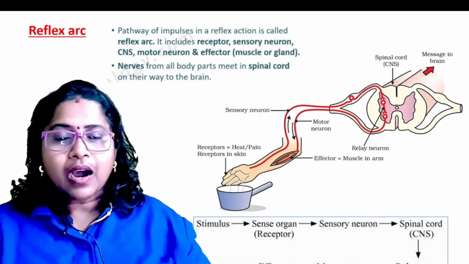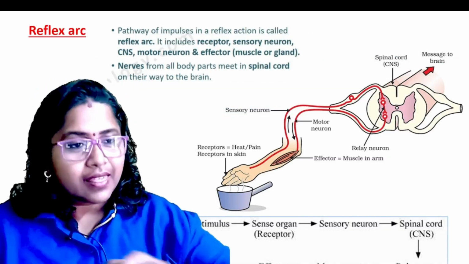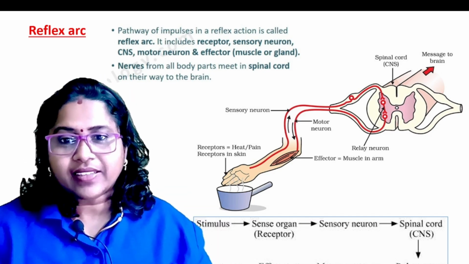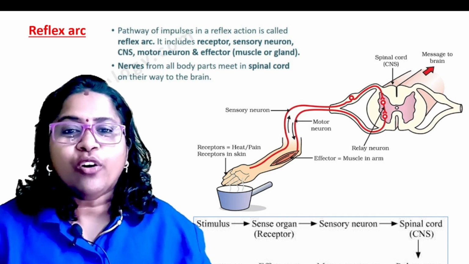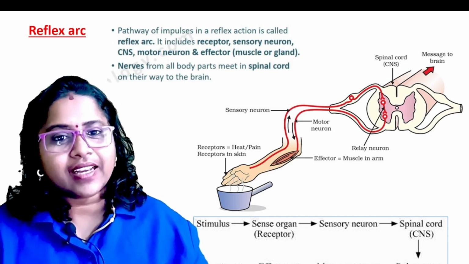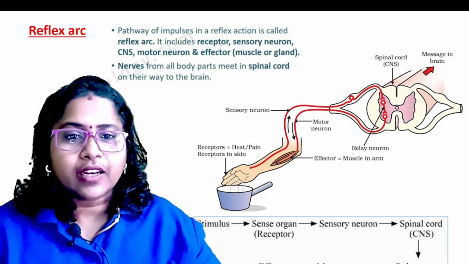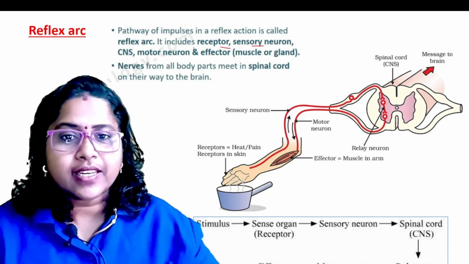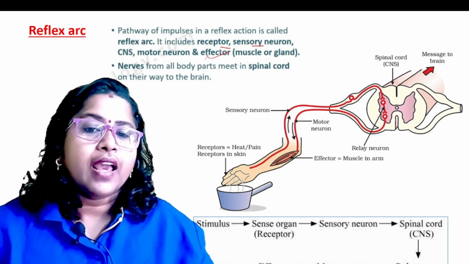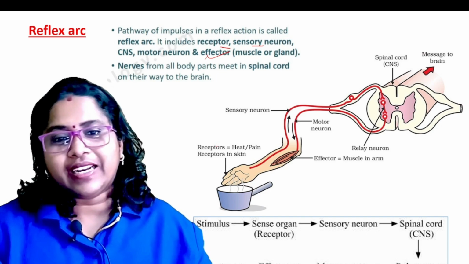And how the reflex action happens, that pathway is called the reflex arc. It is the pathway of the impulse in a reflex action. It includes the receptor, sensory neuron, central nervous system, motor neuron, and effector, which is a muscle or gland.